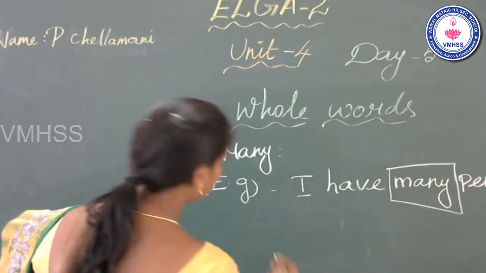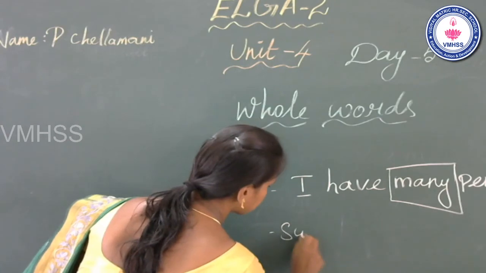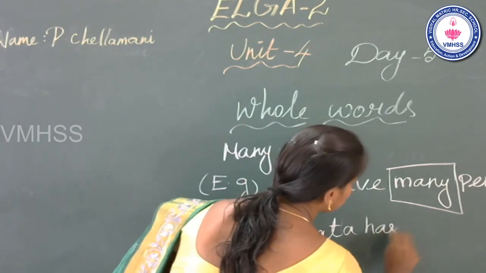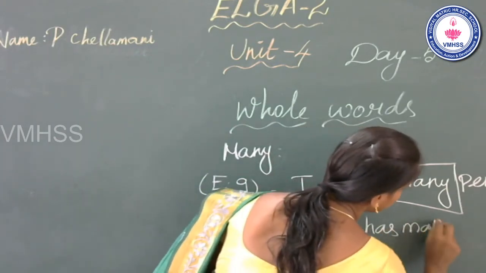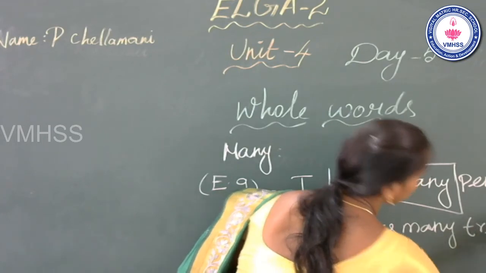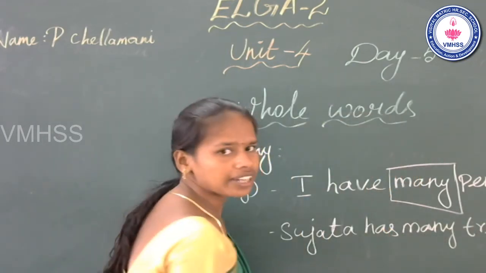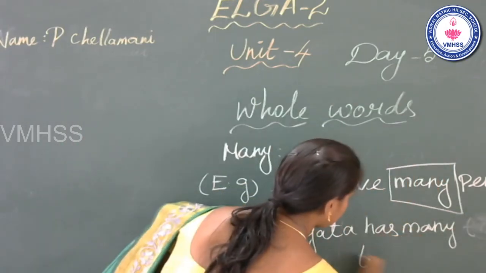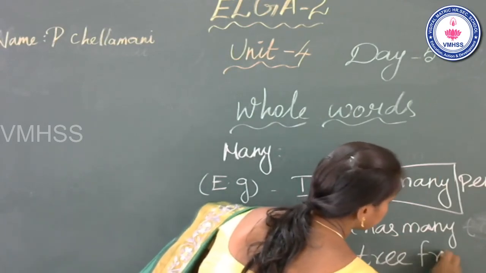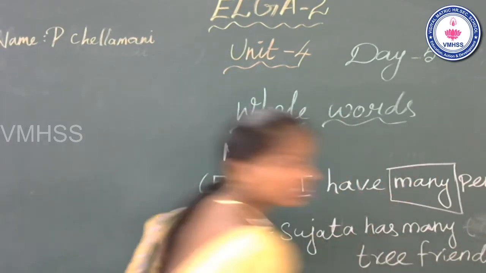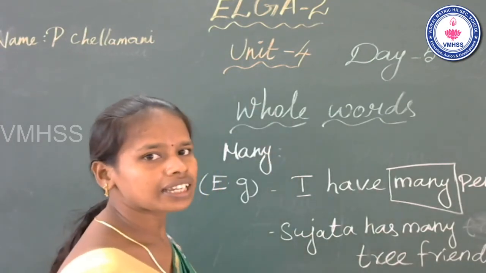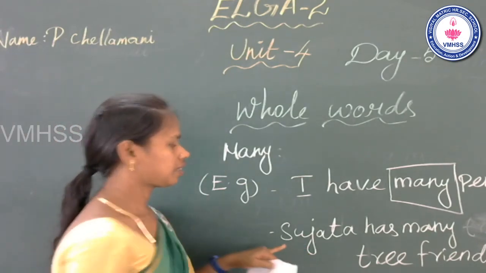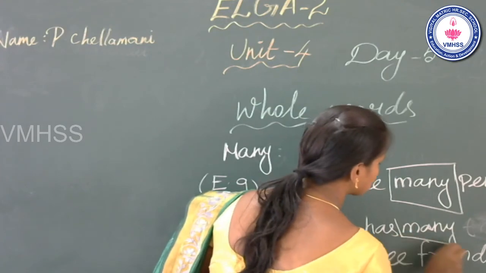The second example, Sujata has many tree friends. Where is the whole word many? Find it. Yes, it comes after has.